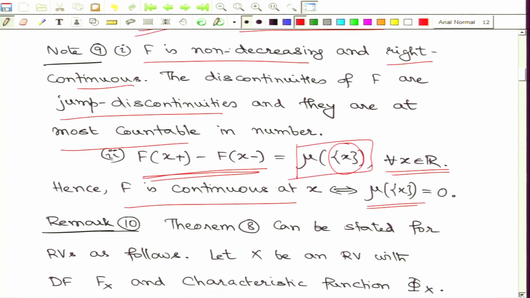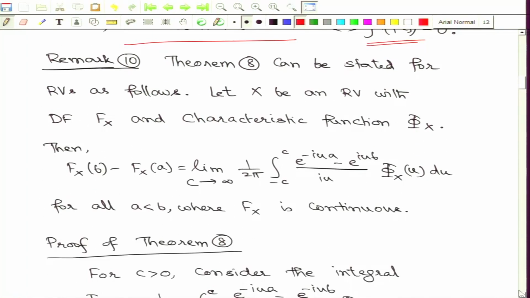Now, this earlier theorem can also be stated in terms of random variables. If we take any random variable x, then look at the corresponding distribution function F_x and the characteristic function phi_x, the same result will follow just by looking at the probability measure mu, which is P composed with X inverse.